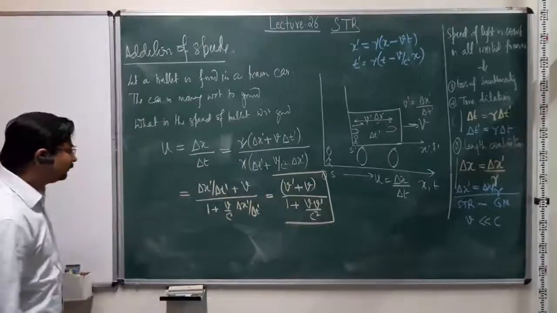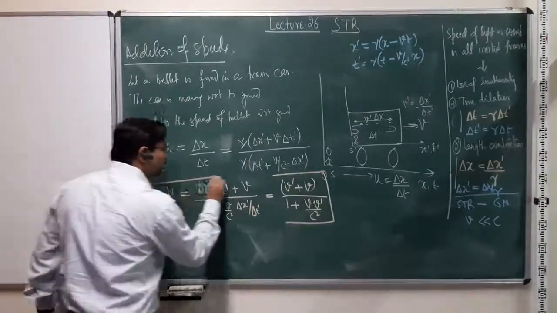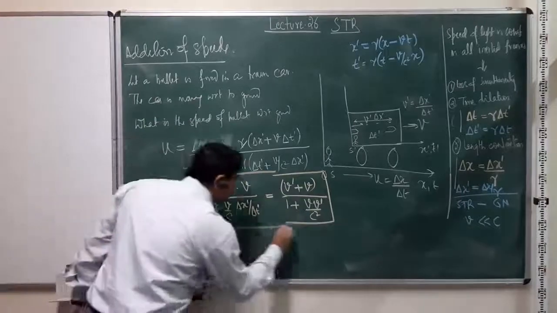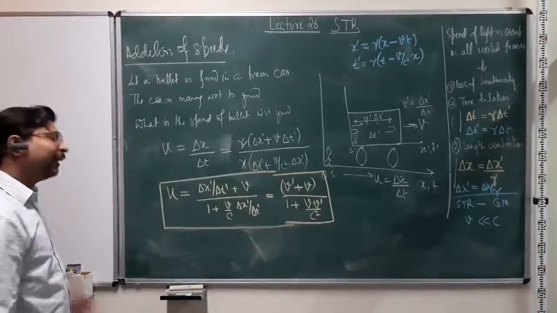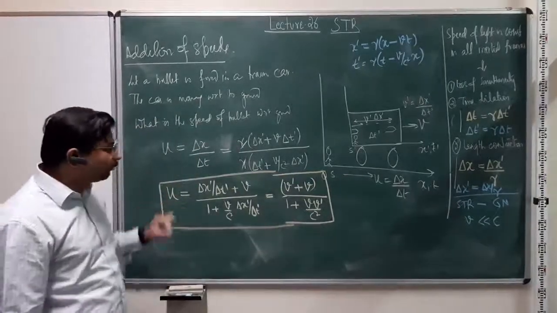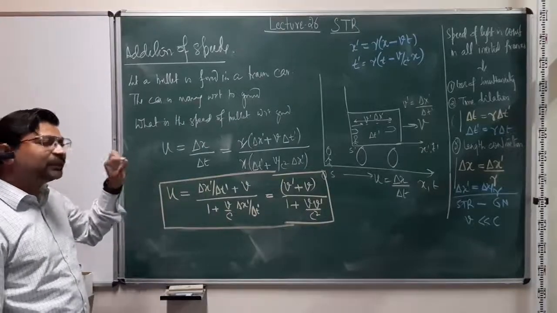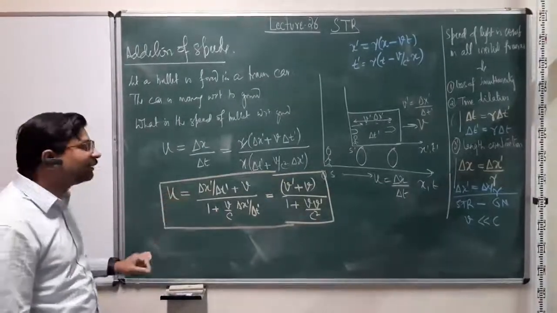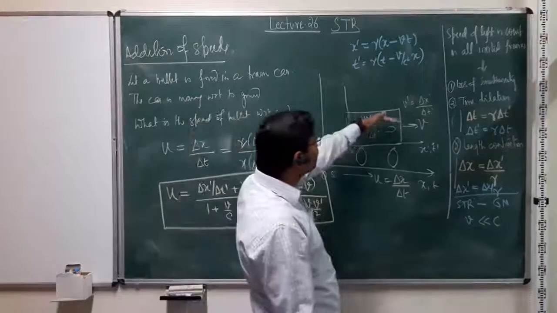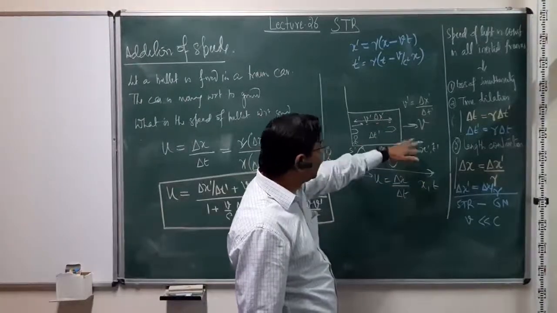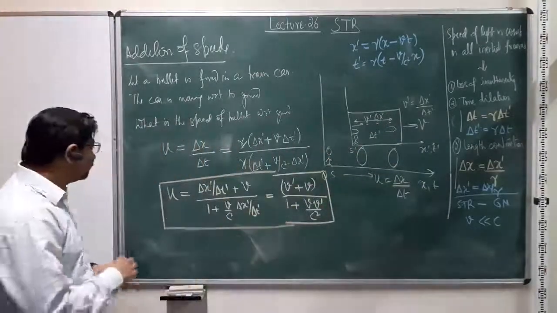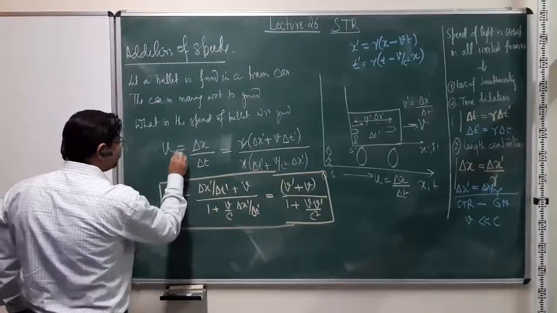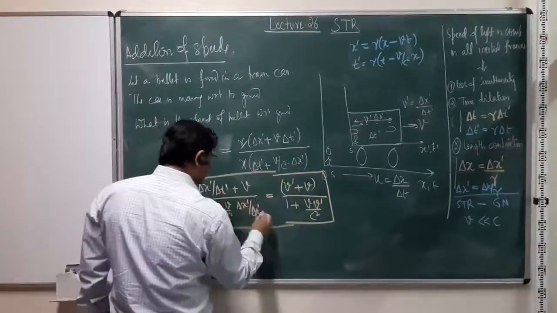So this is the correct velocity addition formula for this, right? Again, let me not call it velocity addition formula. This is the correct speed addition formula in the sense that the speed of this bullet was in the same direction as the direction of motion of the frame, right? So rather, I should call it ux, and this vx,